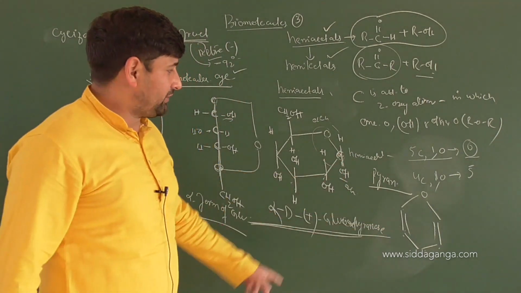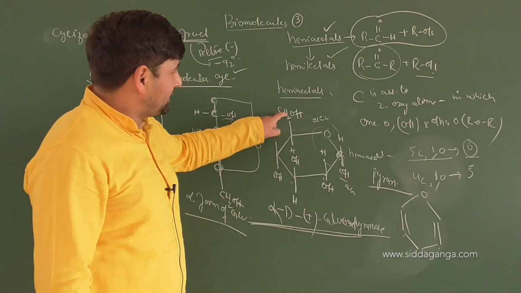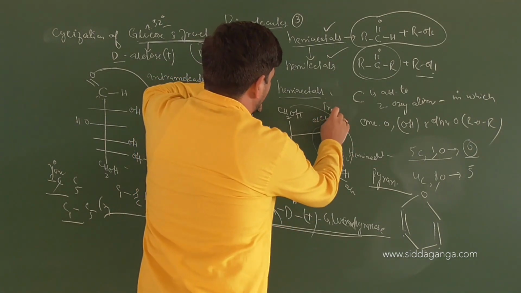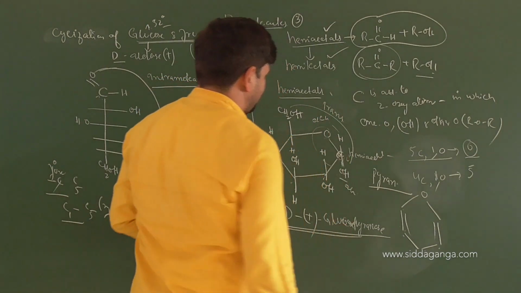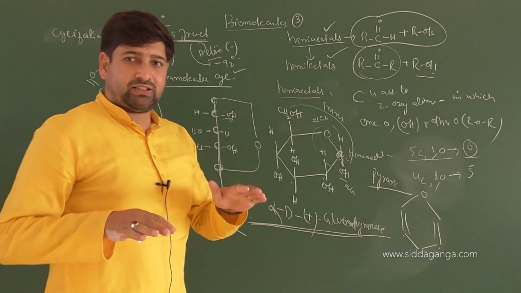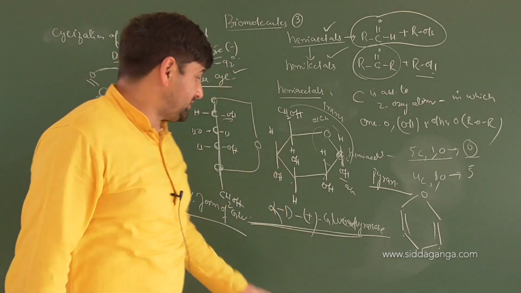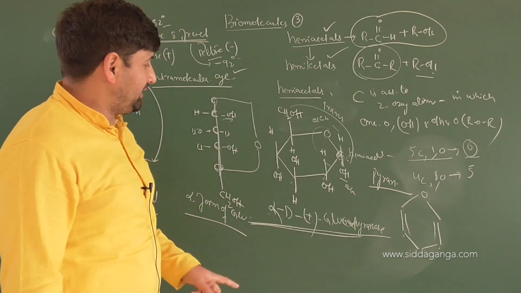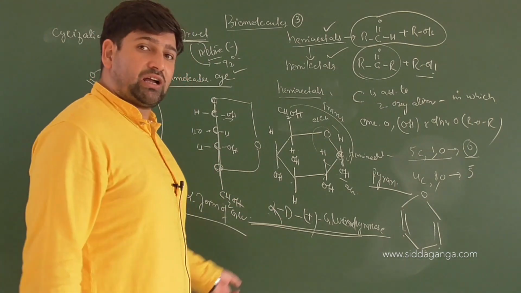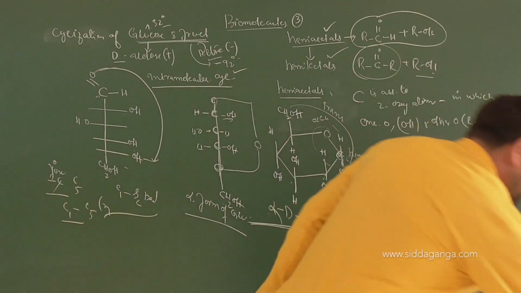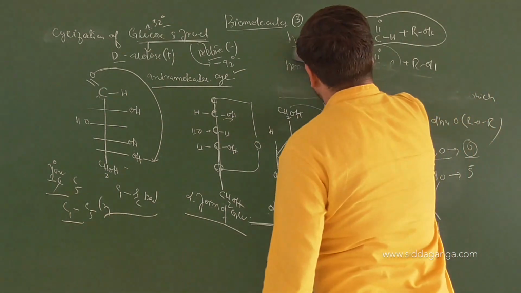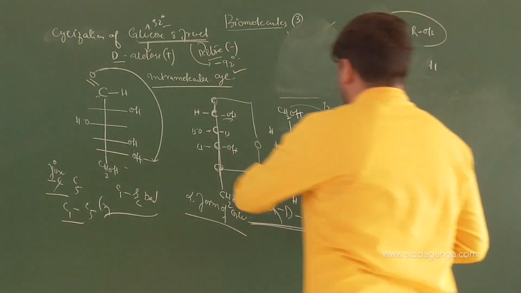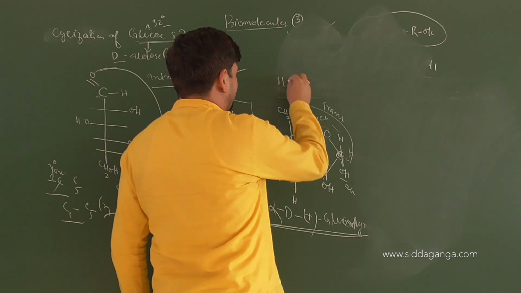Alpha D plus glucopyranose. This is carbon number 1. And on carbon number 1, OH is present downwards, and here CH2OH is upwards. So they are in what configuration with respect to each other? They are in trans conformation, right or not? Technically we cannot say cis trans because they are not adjacent to each other. But still, according to the basic convention and nomenclature, we can say 1 down, 1 up, it is trans. That form of glucose is called what? Alpha form of glucose. Is it clear? Now what did I say a while earlier? Alpha D plus glucopyranose or alpha glucose has the optical rotation. When you look at alpha D glucose, the optical rotation of alpha D glucose is, as I mentioned, 118 degrees.